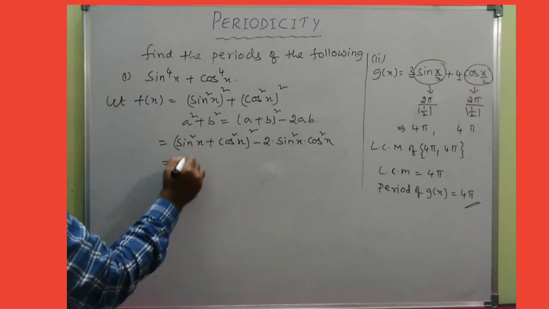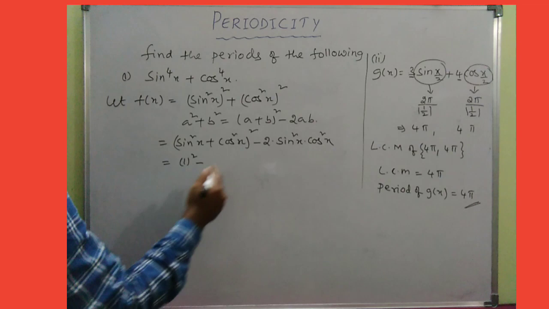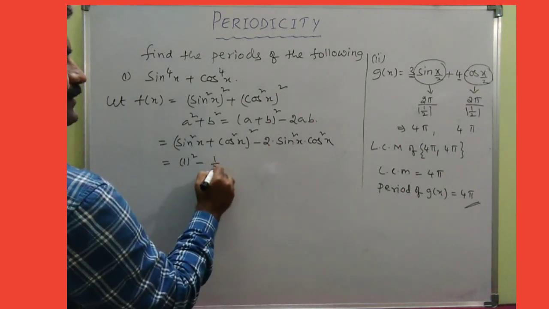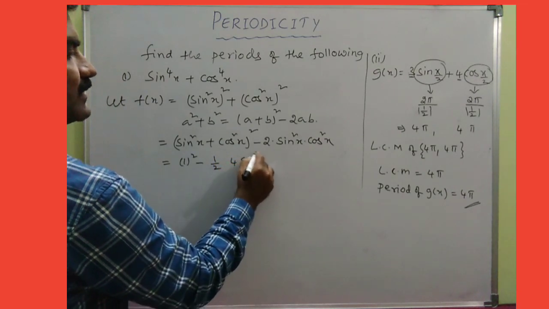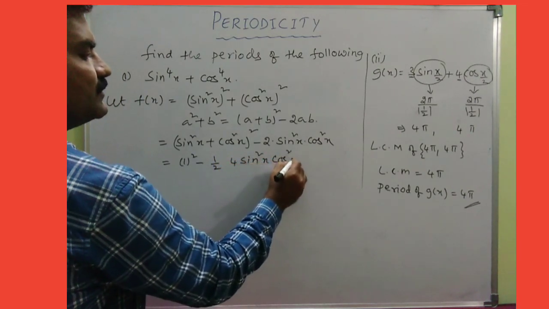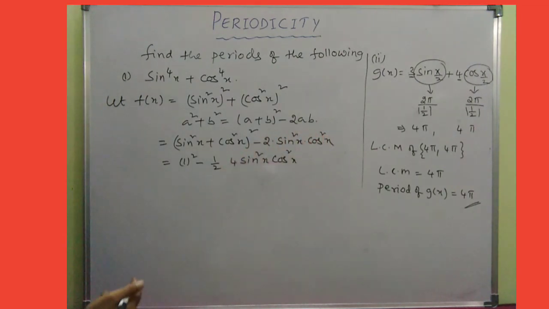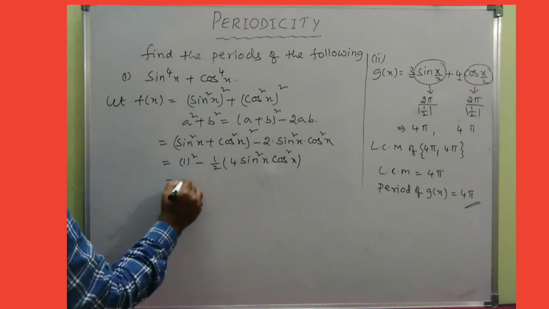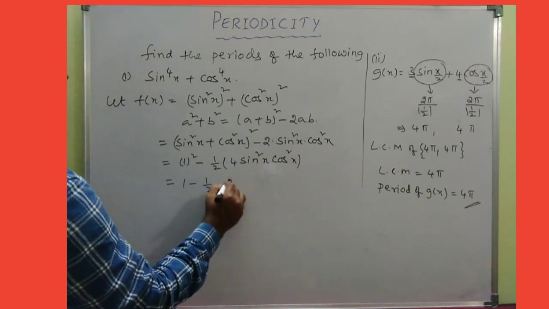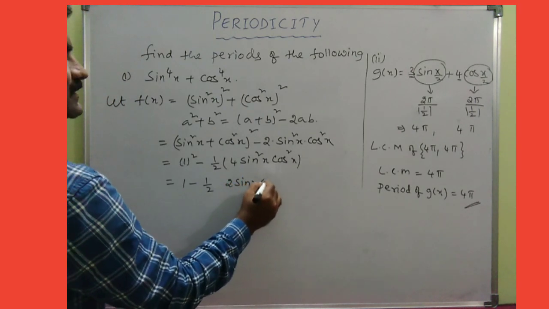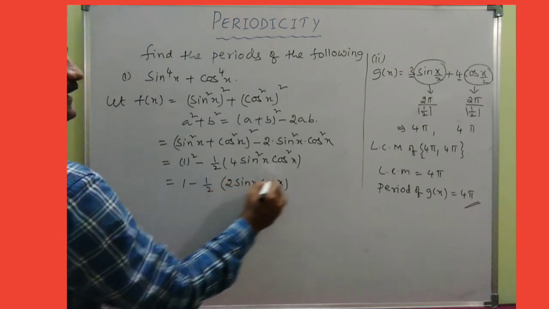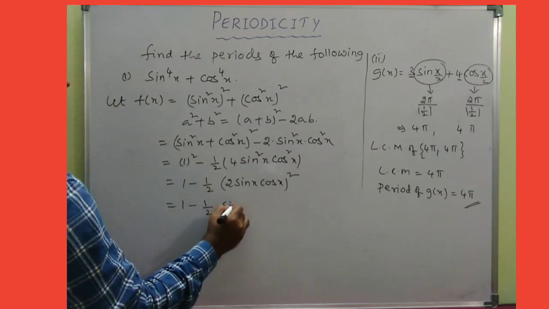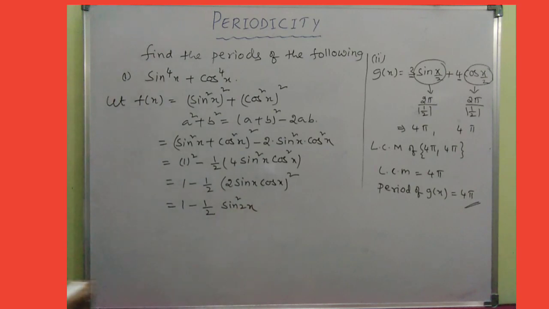So clearly this is 1 whole square minus... we can write 1 by 2 into 4 sine square x cos square x, because we still don't know the periodicity of squares of the functions. So I multiply and divide by 2. That is 1 minus 1 by 2 into (2 sine x cos x) whole square, which equals 1 minus 1 by 2 into sine square 2x.